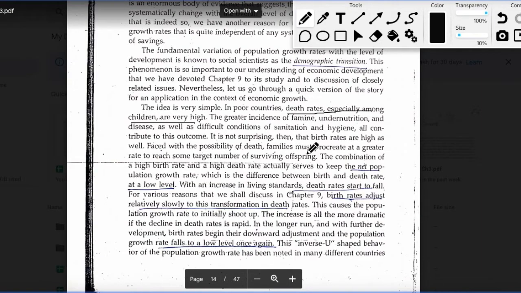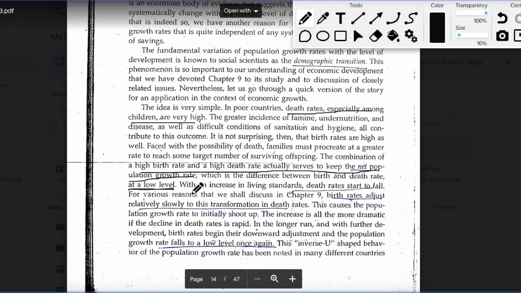This combination of a higher death rate and a higher birth rate will actually keep the net population growth rate at a low level. So in a poorer income nation, the population growth rate will be lesser, because the number of people taking birth is higher, but at the same time the number of people dying is also higher.